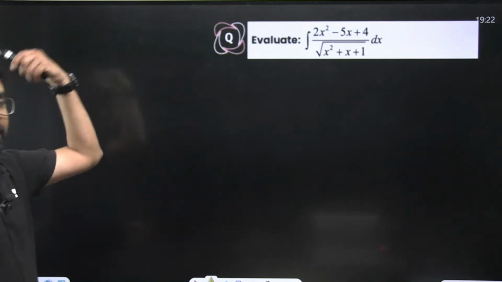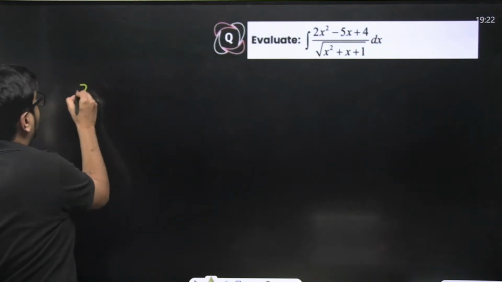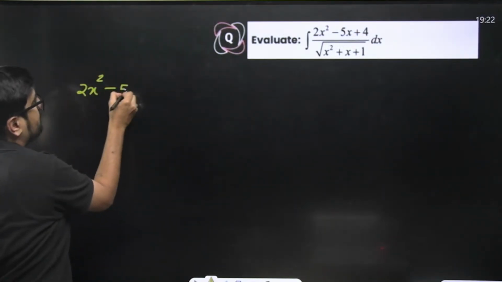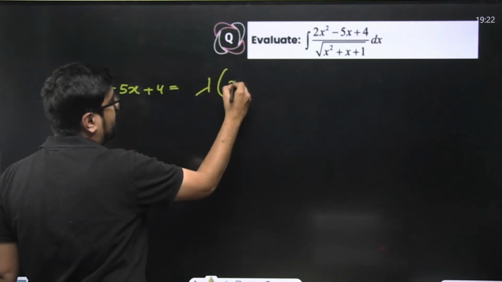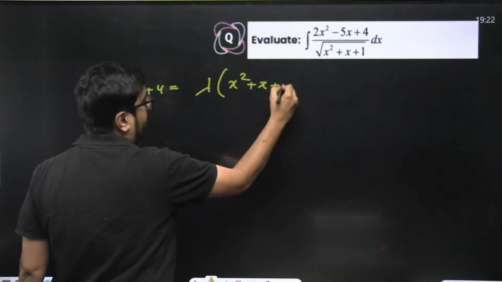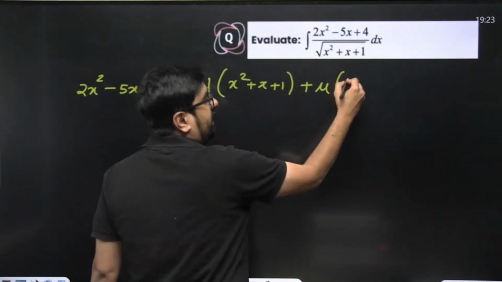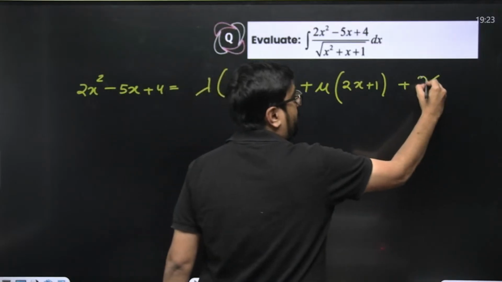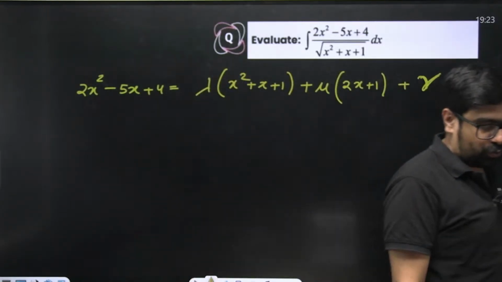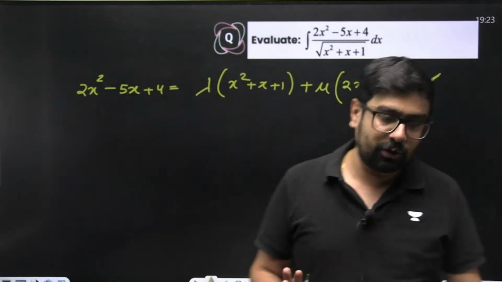Here we have quadratic upon root quadratic. Now what is our purpose? We'll try to write our 2x square minus 5x plus 4 in the terms of lambda into same quadratic, that means x square plus x plus 1, plus mu into derivative of this quadratic, that means 2x plus 1, plus some constant gamma. This is what we are going to do if we have quadratic upon quadratic or quadratic upon root quadratic, and this is not going to be very time taking. This is going to be easy only.